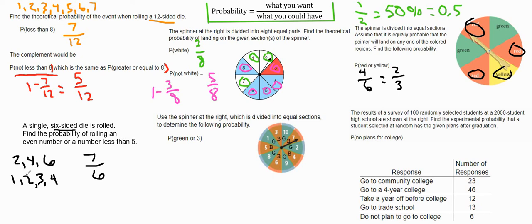So if you see 2, we've got to get rid of it down here. We don't double count this, and the same with the 4. So we could have a 1, 2, 3, 4, or 6. So the probability is going to be 5 over 6.